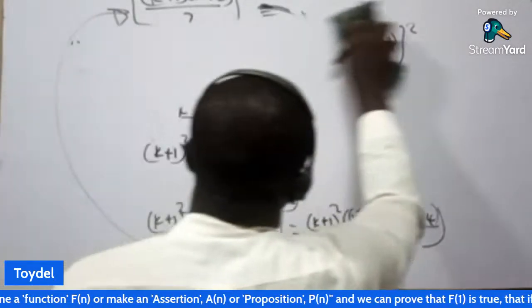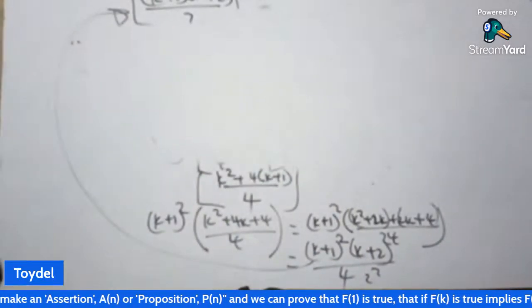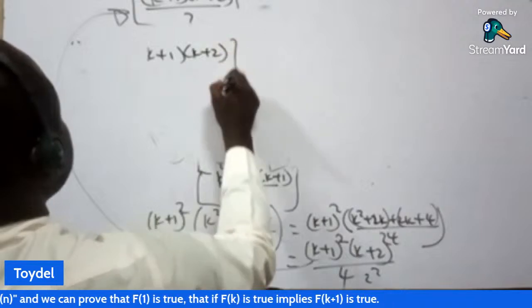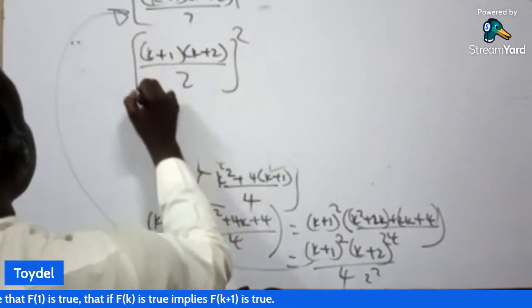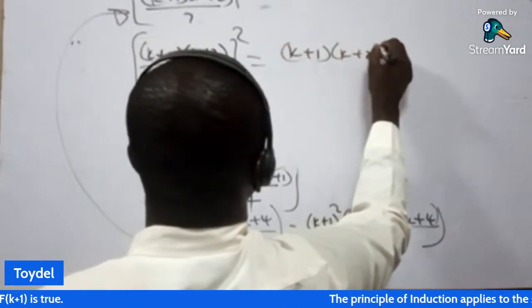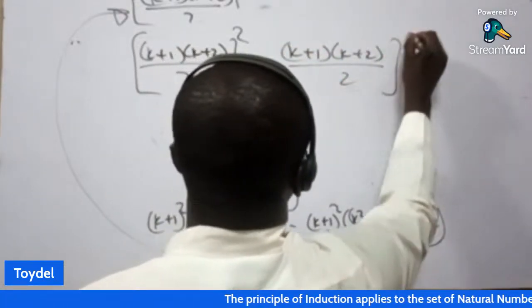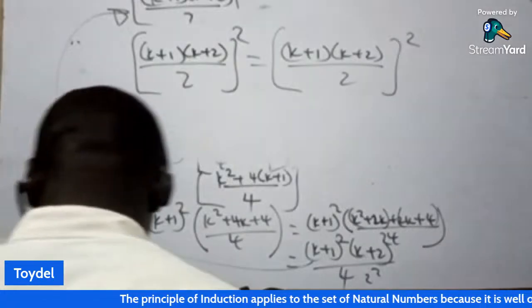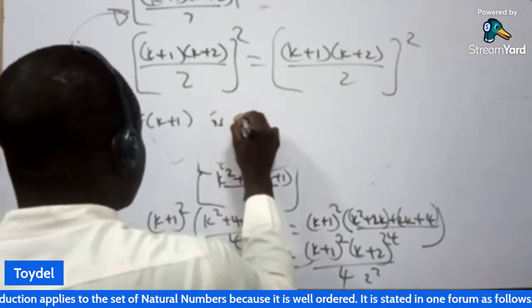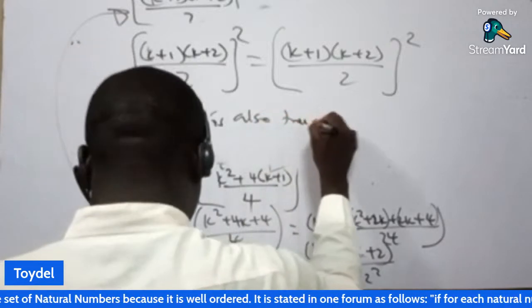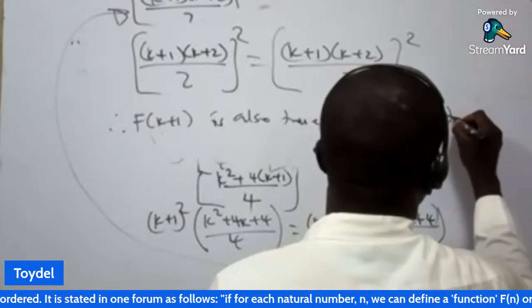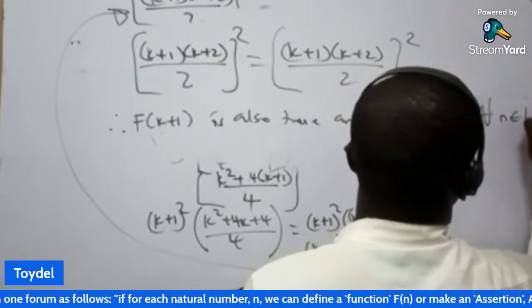Let me just write it out neatly. We have been able to show that k plus 1, k plus 2, everything squared, is equal to what we have at the right hand side, k plus 1, k plus 2, all over 2, everything squared. So since we have been able to show that, we can now say, therefore, f of k plus 1 is also true. And f of n, the question, is true for all n that belongs to N.